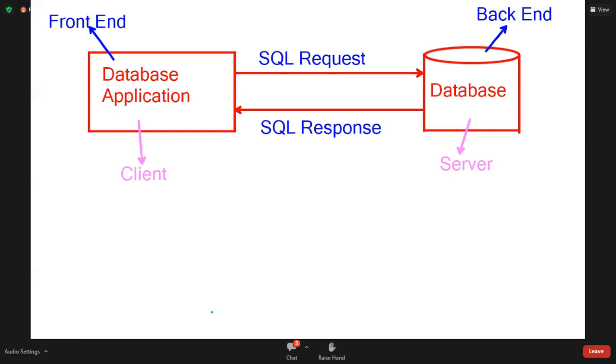What is a database application? An application communicating with a database is known as a database application. What is an application? An application is a program with which we interact on the desktop. What is a database? It is software, an organized collection of data. How is data organized? In the form of tables. What does a table contain? Fields and records.